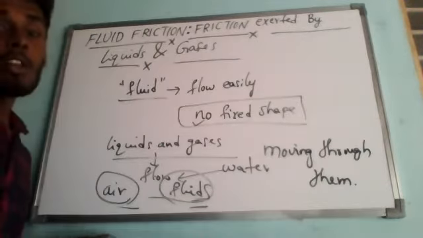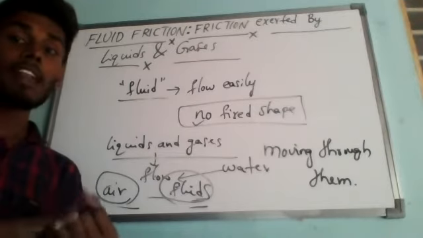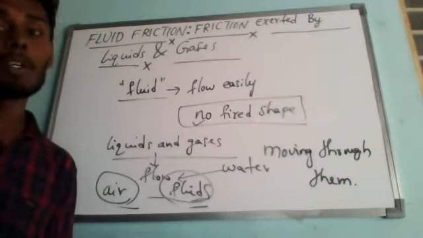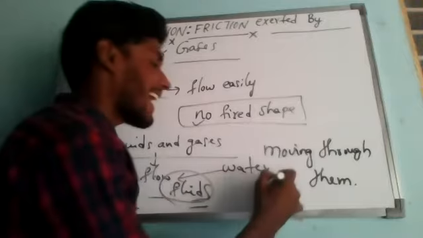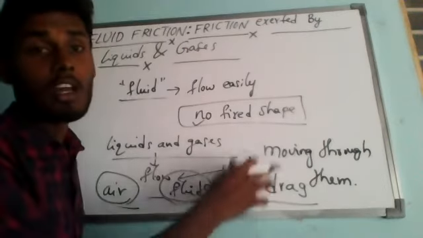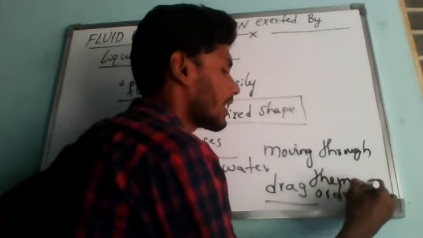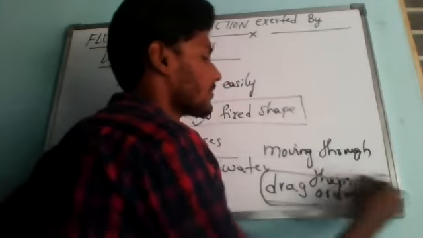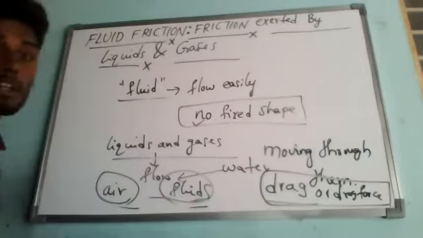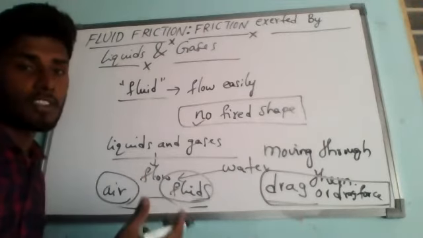The frictional force exerted by a fluid, meaning air or water, is basically called drag force. So the frictional force which is created by fluids like air and water is called drag force. This is just a name for the frictional force.